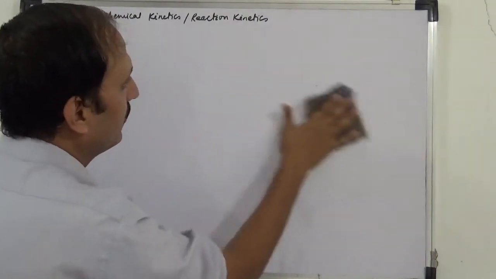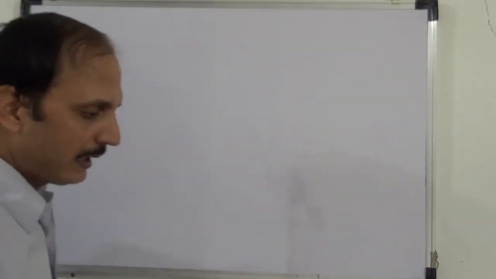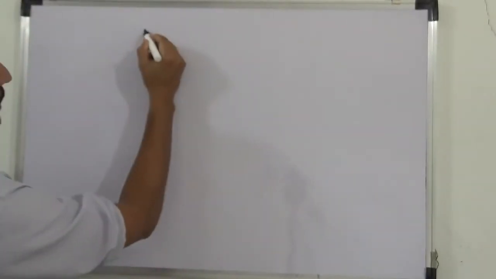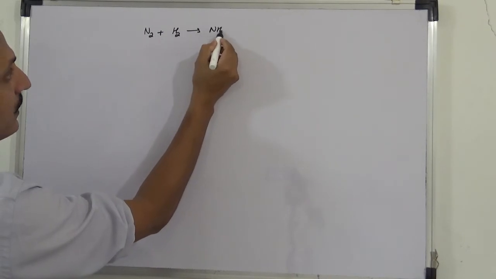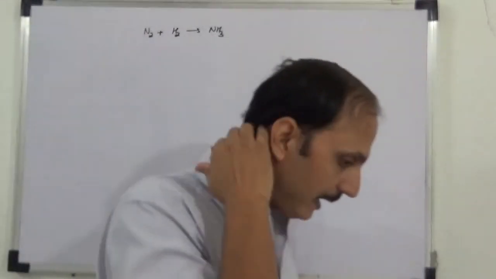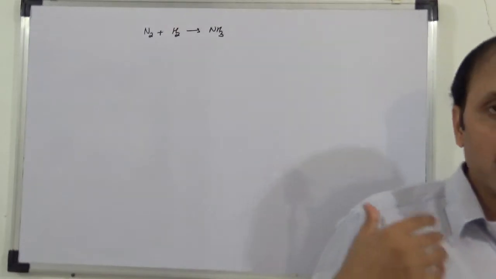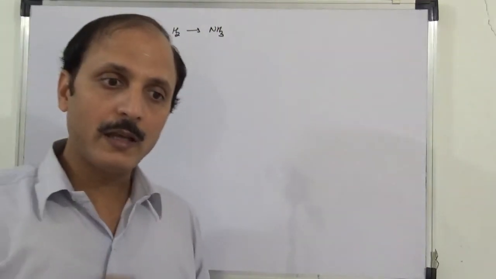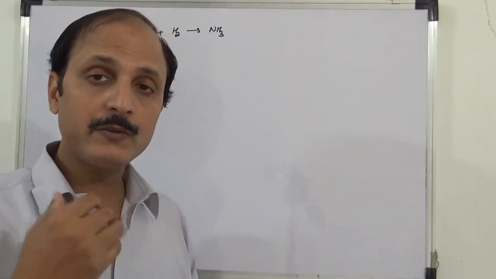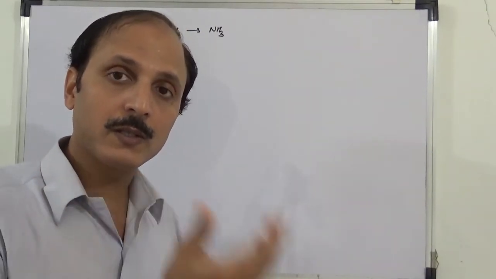Now, यहाँ पे तो एक ही reactant था, एक ही product. Now let's say we have multiple reactants, let's say N2 plus H2 gives me NH3. This is the reaction, Haber's process. So for this reaction, rate with respect to N2, rate with respect to H2, rate with respect to NH3 we can find. And also we have to find the relation between rate with respect to N2 and rate with respect to H2.